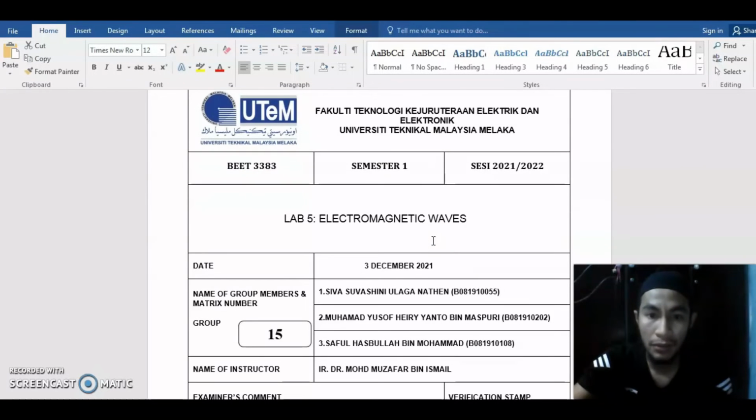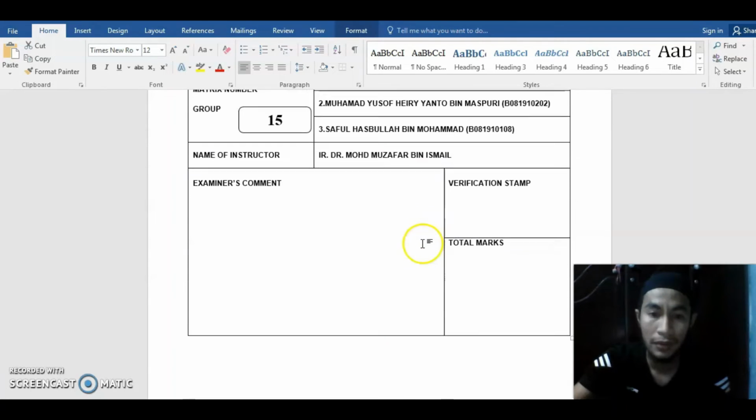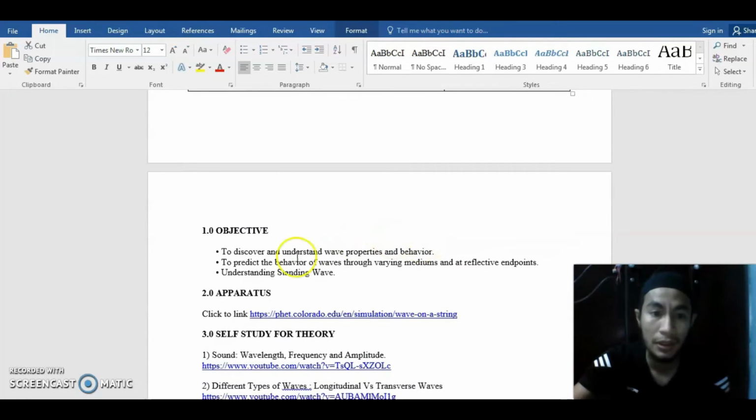This is Saiful Hasbullah bin Muhammad. In this last slide, I will explain the electromagnetic waves. For the first step, the objective of this lab is to discover and understand wave properties and behavior. Next, to predict the behavior of waves through varying medium and reflective endpoints.